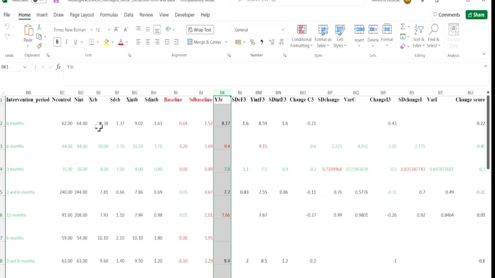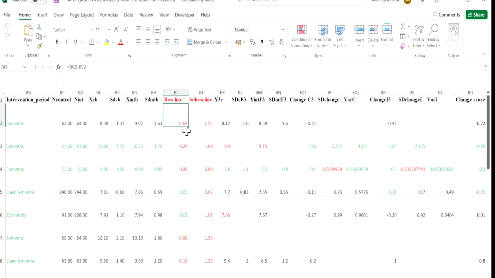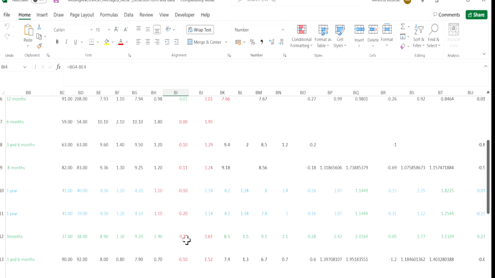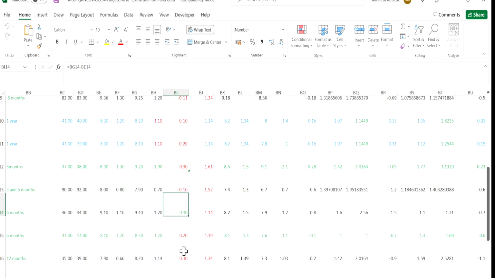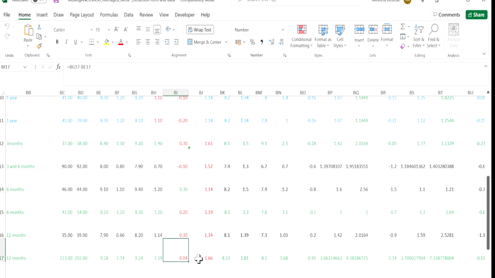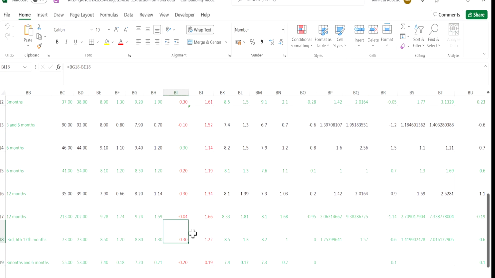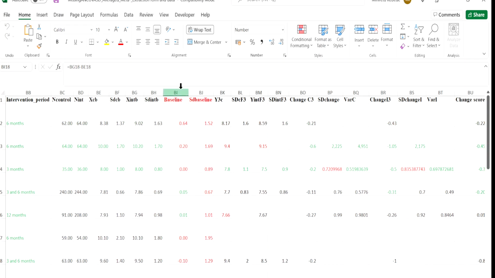For example, we have 8.38 and 9.02. You subtract, and in this case I have a 0.64 difference, which is really high. But for the other perfectly balanced studies, I have 0. So I'm fine with some of them. But again, for some of them there are red margins. Here, I don't mind that much, but again, 0.3 is rather high. So what you need is a meta-analysis of this baseline difference.